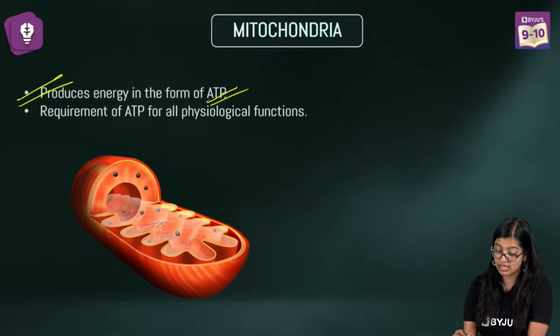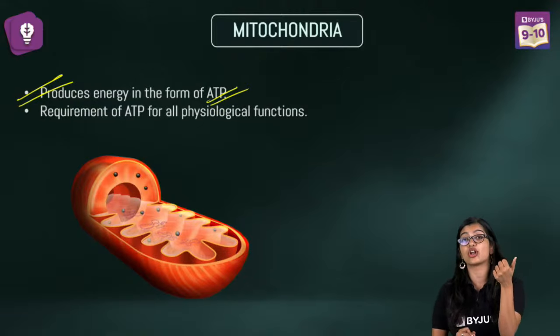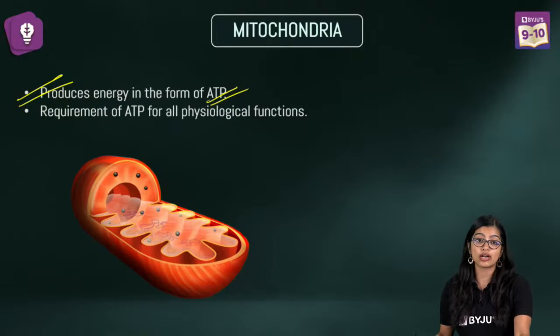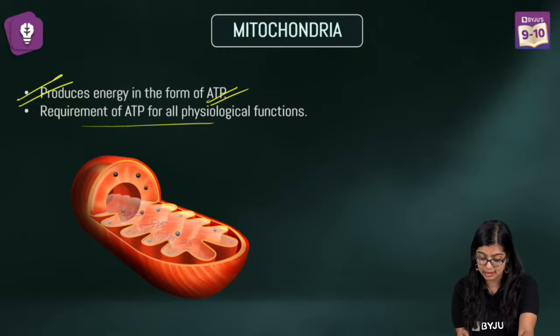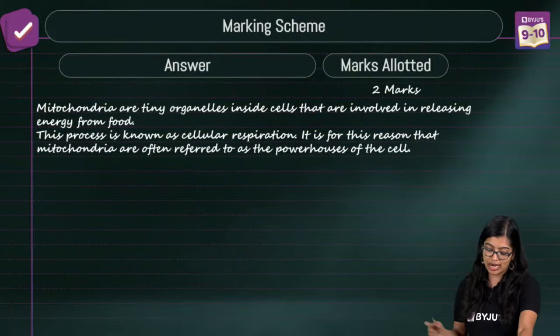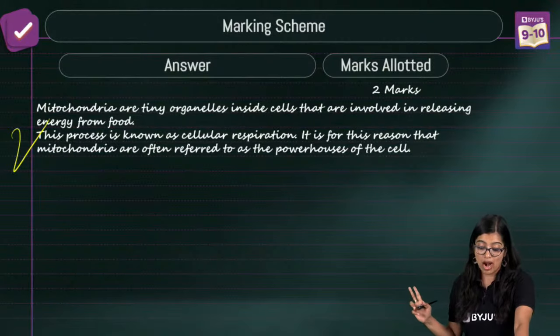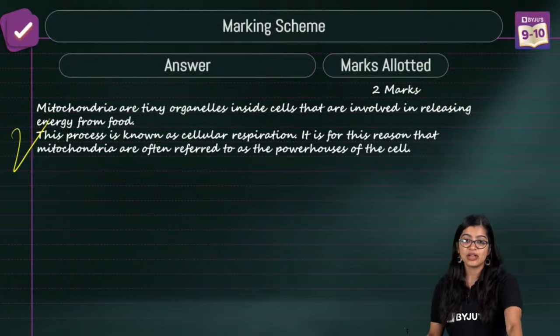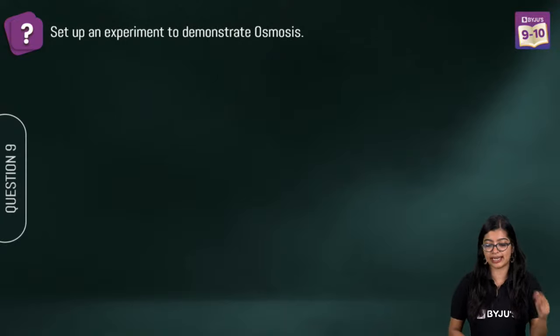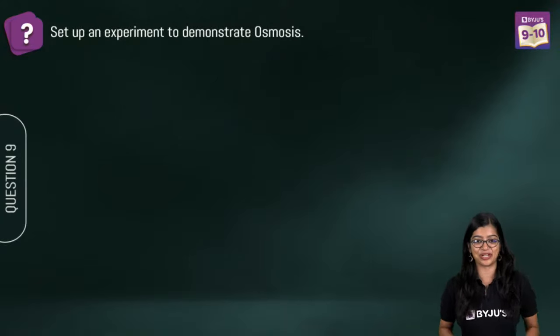Simply because it plays a key role in ATP synthesis, the production of ATP. So this is how you write your answer. 1 mark for identifying the powerhouse, 1 mark for writing the function. Okay, very good. Moving on to question number 9.